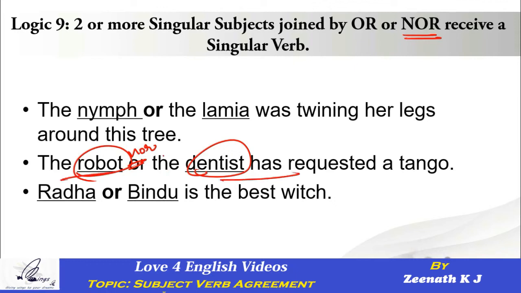Both the parts are connected by nor. It means a negative sentence, right? So the moment the two parts of the sentence are connected by nor, go with the singular verb. What is the singular verb here? Has. Definitely singular, no doubt about it. So is it correct or incorrect? Definitely correct. That's how it works out. Are we clear about this?